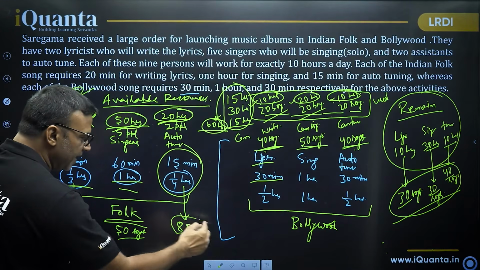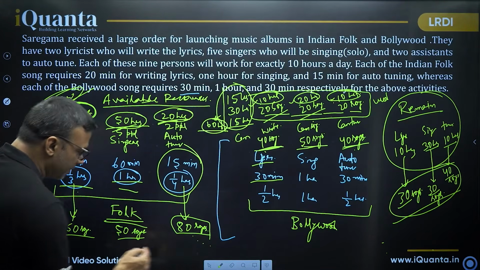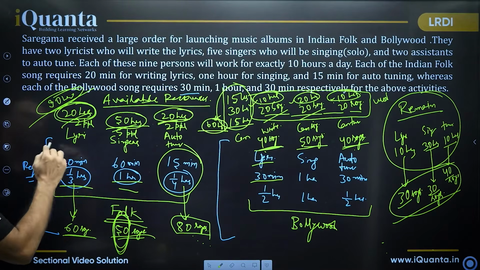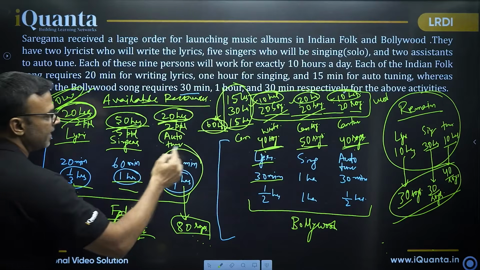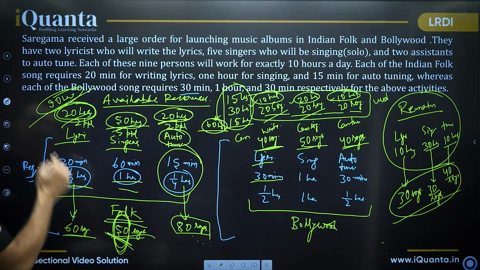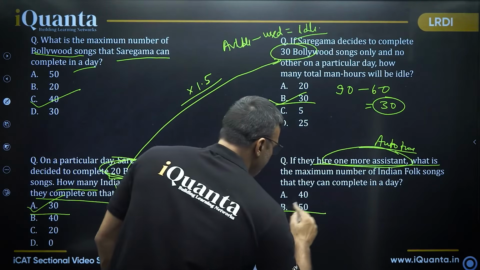So now even if I increase one more person here, I can auto-tune more songs, but I cannot sing or write more. What does that mean? That means that addition of an assistant does not make any difference. Anyways, we cannot complete more than 50 folk songs from the given resources of lyrics writing and singing. So even if I increase auto-tune by 1%, that is not going to add anything or help anything. So 50 is the number of songs anyways. So the answer to this question is option B.